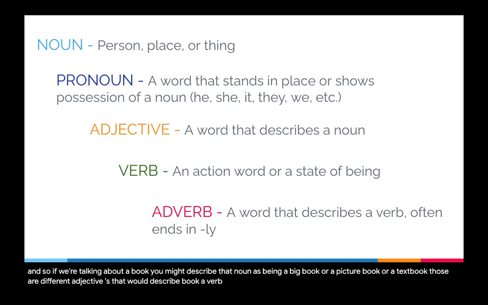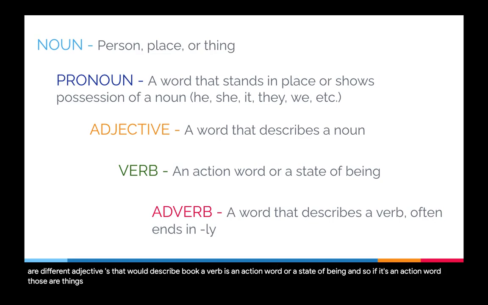A verb is an action word or a state of being. And so if it's an action word, those are things like run, eat, sleep, draw, play, things that you can do. A state of being is, let's say, if someone is being chased, that would be a state of being.